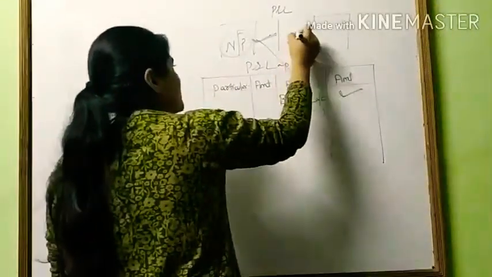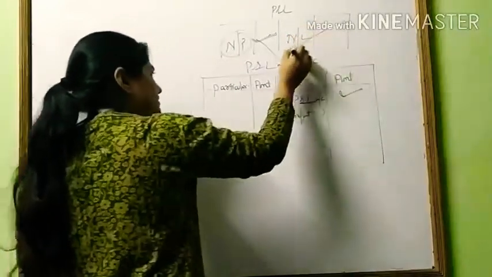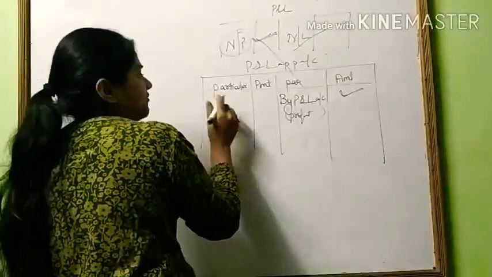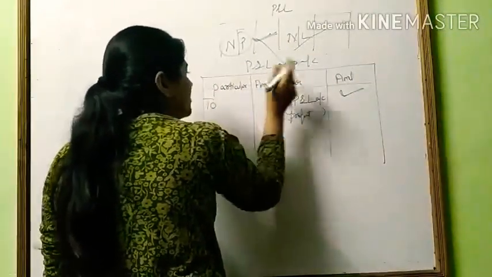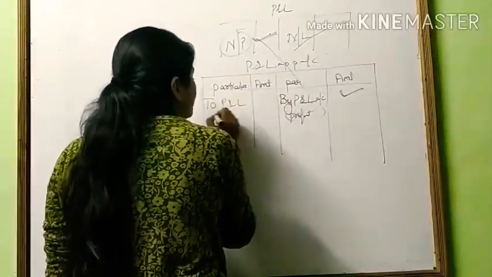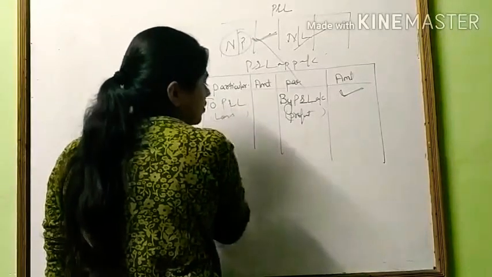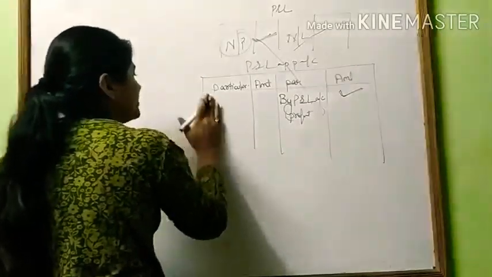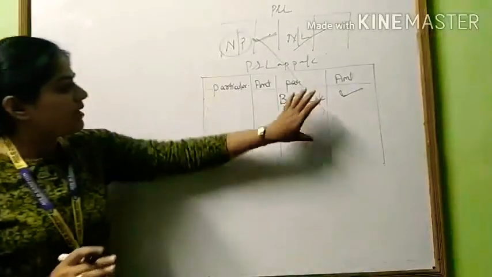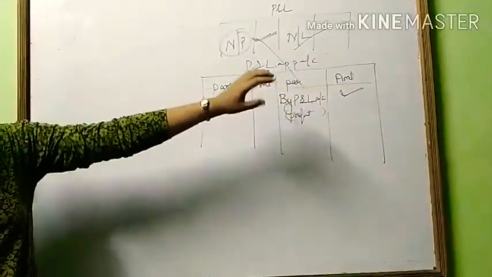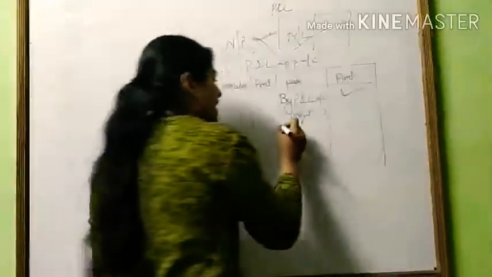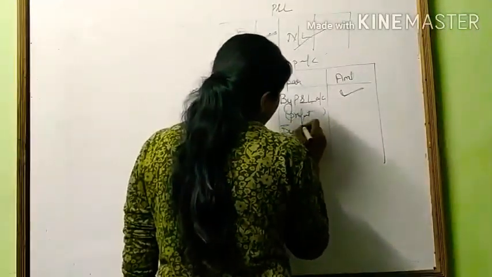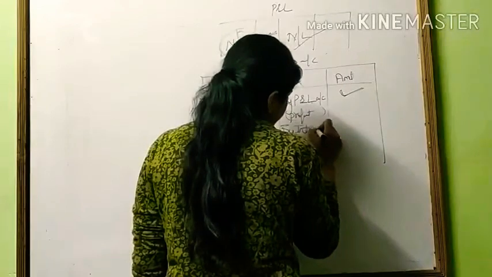If there is a net loss, then it will be transferred to the debit side. "To profit and loss account", and in brackets you write loss transferred to the profit and loss appropriation account. After transferring the profit, you have to write the remaining items. What are the remaining items? By interest on drawings.